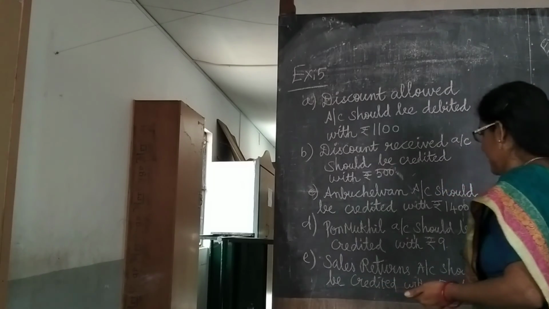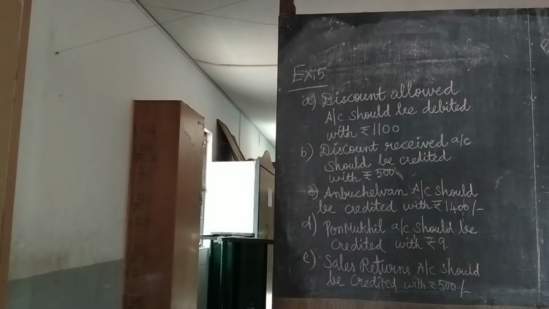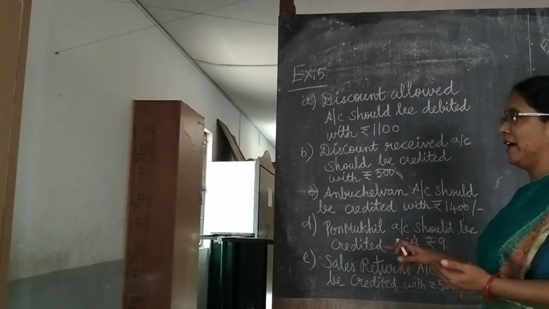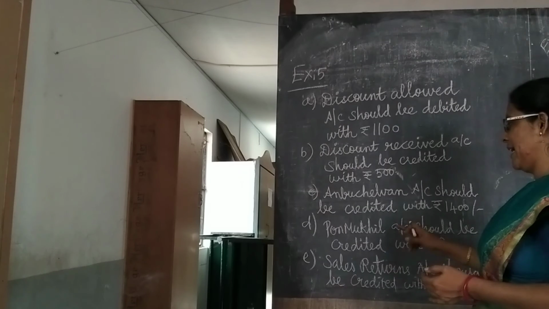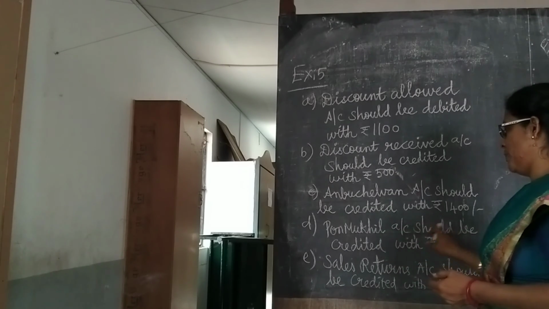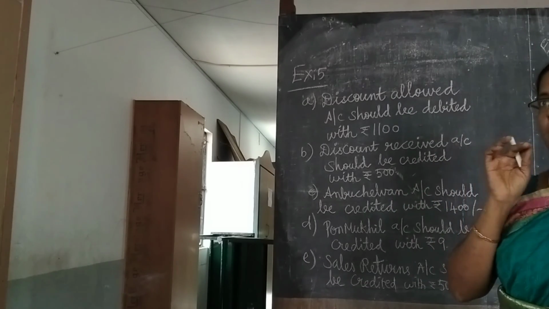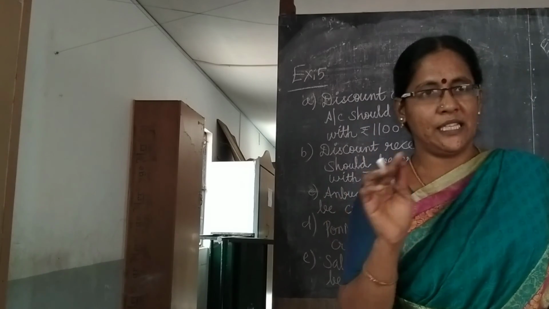Are you clear? Next one. Fifth, next transaction. Sale of goods to Ponmugil on credit for rupees 78 was posted to her account as rupees 87. So what will be the effect? Excess debit. Ponmugil account is excess debited. So what we have to do? By crediting the respective account, we can rectify this mistake. Ponmugil account should be credited with rupees 9. The explanation alone you want to write, you should not write the journal entry because it is a one side error.